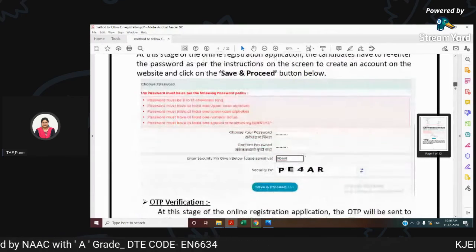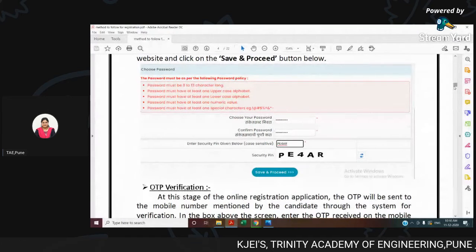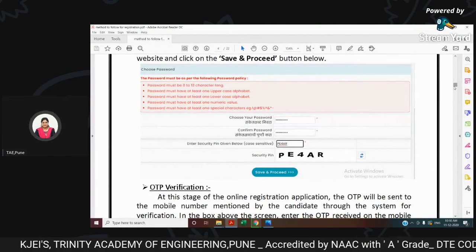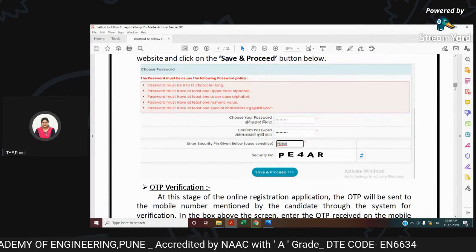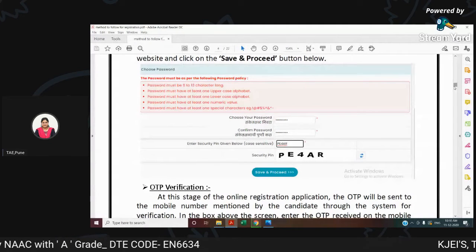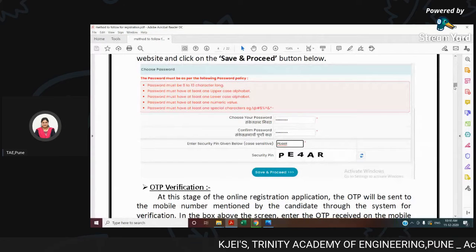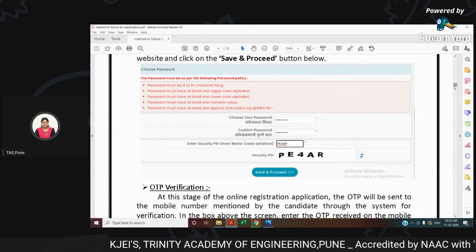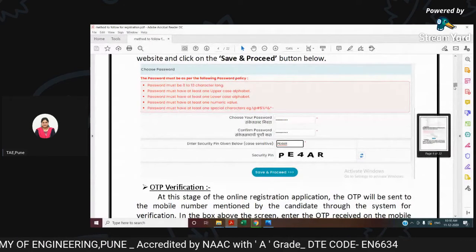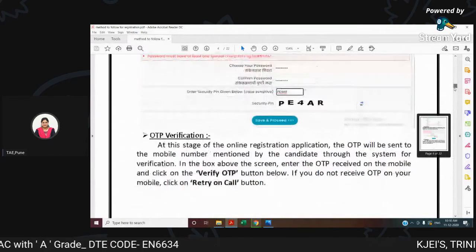Once you do save and proceed, as I've told you, the next procedure would be your password. Now, whenever you choose your password, remember it should be 8 to 13 characters long, with one uppercase alphabet, one lowercase alphabet, one numeric value, and one special character. Remember this password till the end of your procedure. Write it down somewhere on paper, in your mobile phone, and even tell your parents so that they'll also remember and help you out. Once you fill up this security pin, then you save and proceed.